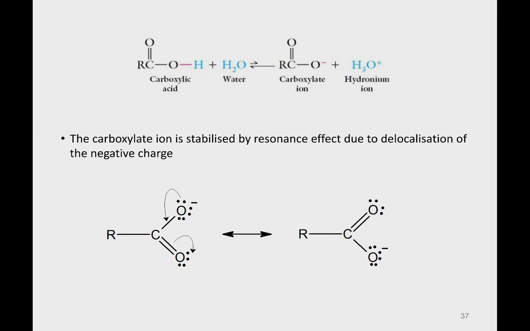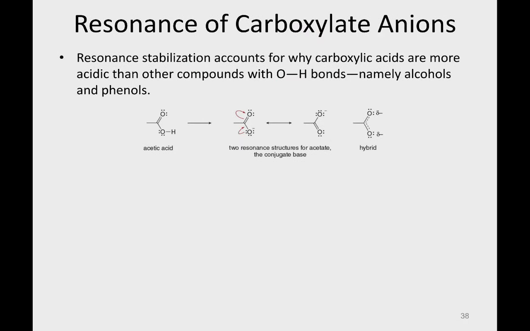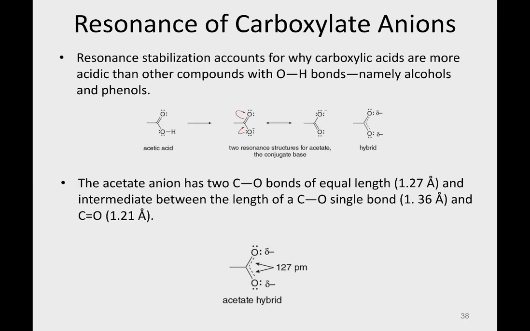Alright, we go to the next slide. Carboxylic acids are generally stronger weak acids than alcohols because of the delocalization in the carboxylate ion. The resonance structures make it stable. All of these are redundant, so you can have a look at the resonance structures again.